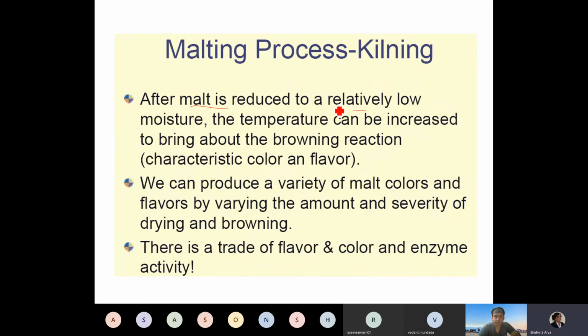Once the malt has been reduced to a low moisture, the temperature can be increased to bring about the browning reaction, which gives the characteristic color and flavor. We can produce a variety of malt colors and flavors by varying the amount and severity of drying and browning.